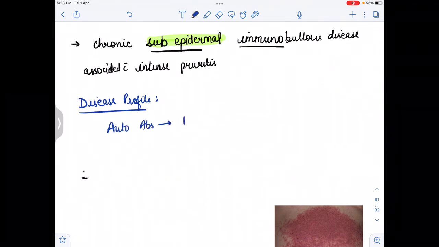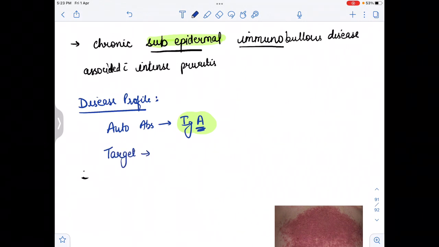The autoantibody is IgA. Please remember in this there is IgA, while in the pemphigus group there is IgG involvement. So this is the difference. In dermatitis herpetiformis IgA autoantibodies will be there, and they will target epidermal transglutaminase 3.